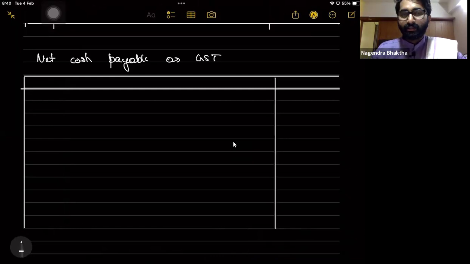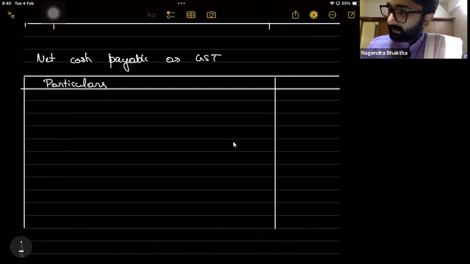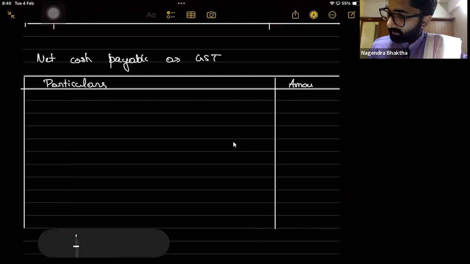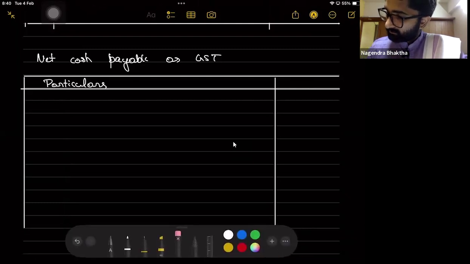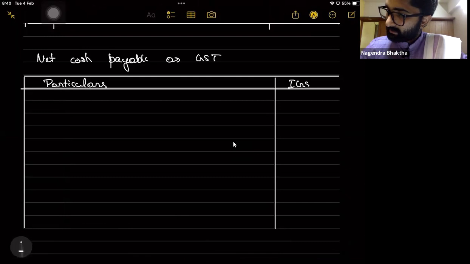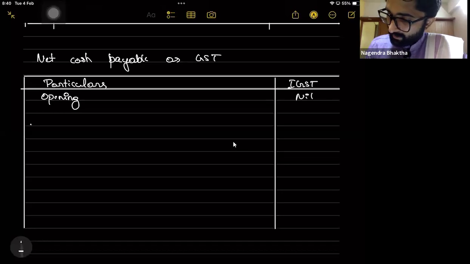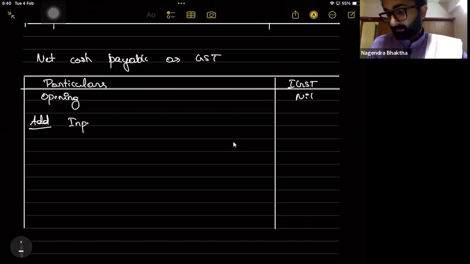There is only one tax here, IGST. Opening was nil. Add input tax credit, 81,000.